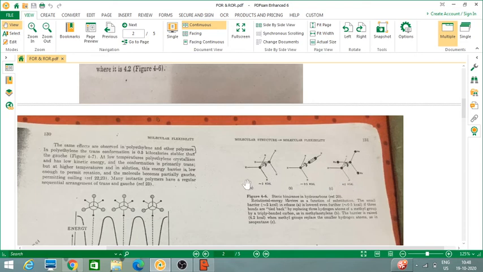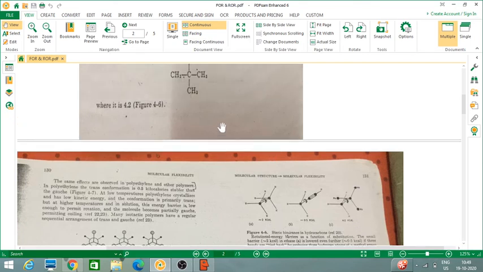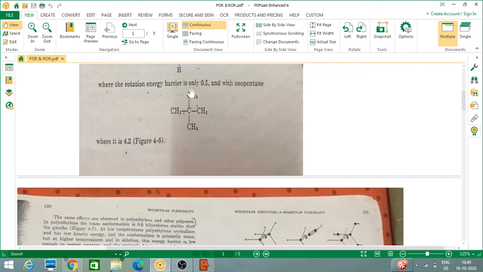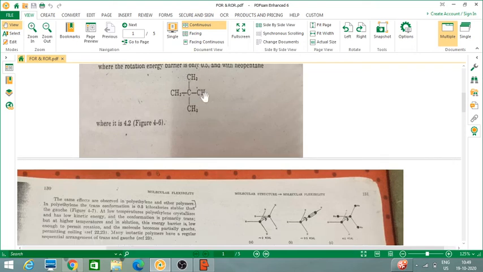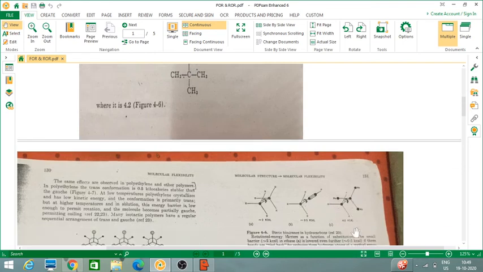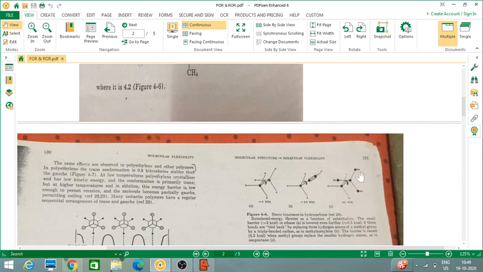Now I want to increase it beyond 2 kilocalories to 4.2 kilocalories. So I'll replace this and add a neopentane molecule, where all the carbons having H are replaced by methyl radical CH3, CH3, CH3. This is Me; if you zoom in, you will see it is Me.